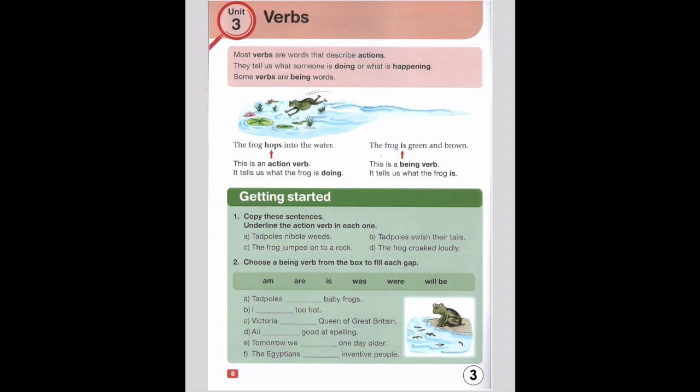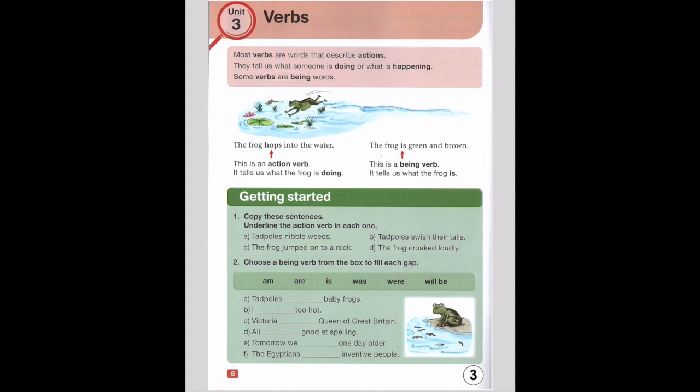In literacy today, we're going to be learning about verbs. Most verbs are words that describe actions. Actions are moving words like play and sing, things that are doing. They tell us what someone is doing or what is happening. And some verbs are just being words.